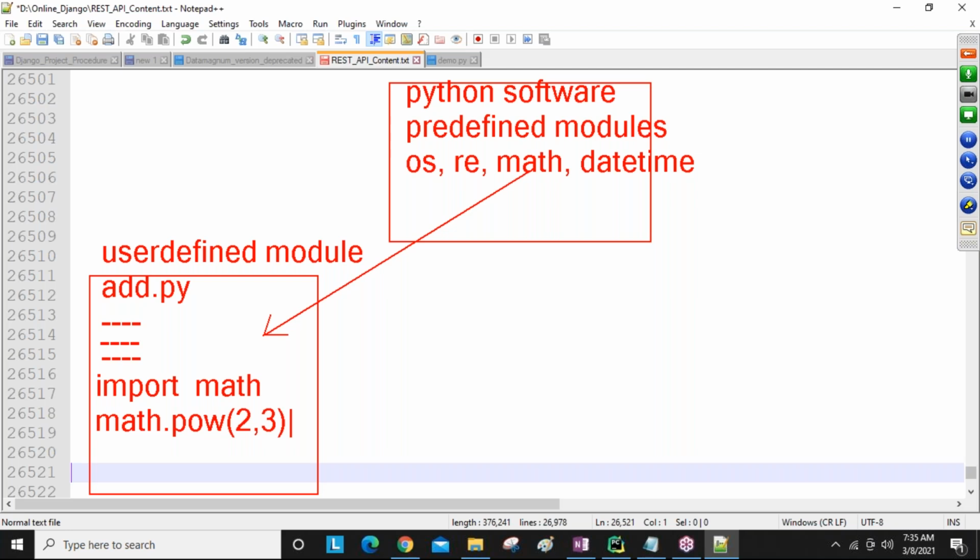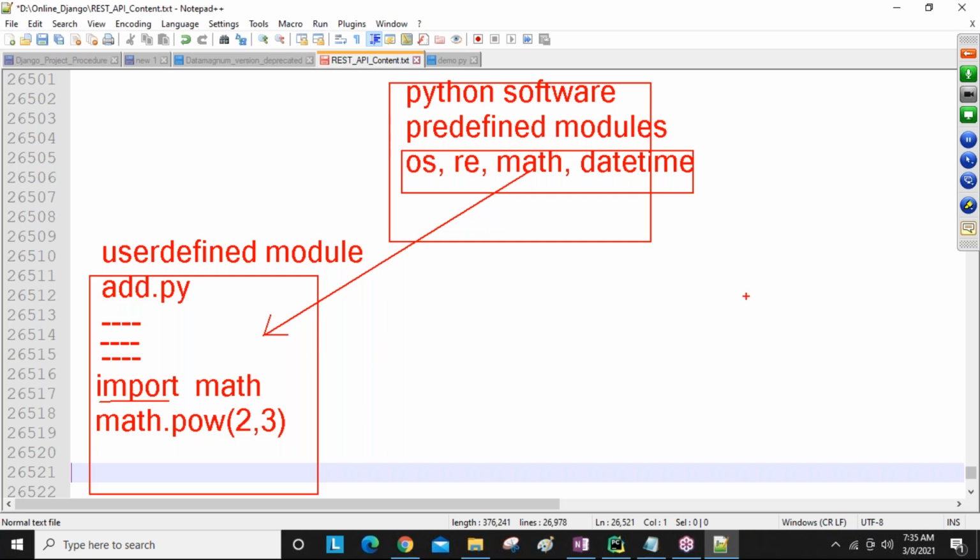Got it? So using these predefined modules, I can develop my user defined module more easily to calculate something or perform something. Got it, guys? So this point remember, using the import or from keyword, we are going to import predefined modules. The modules which are available in this Python software location, all these modules we can use while developing our user defined code, guys. Using the import keyword, get it.